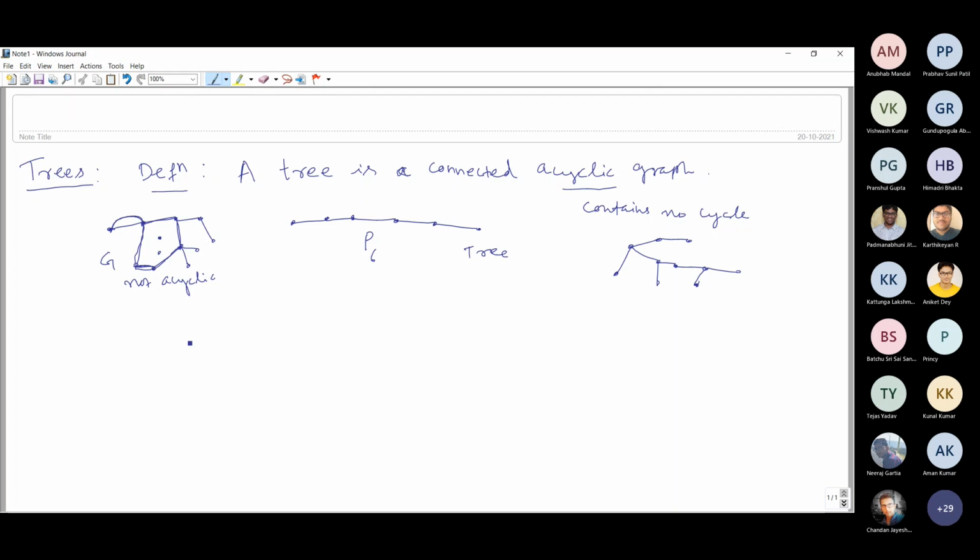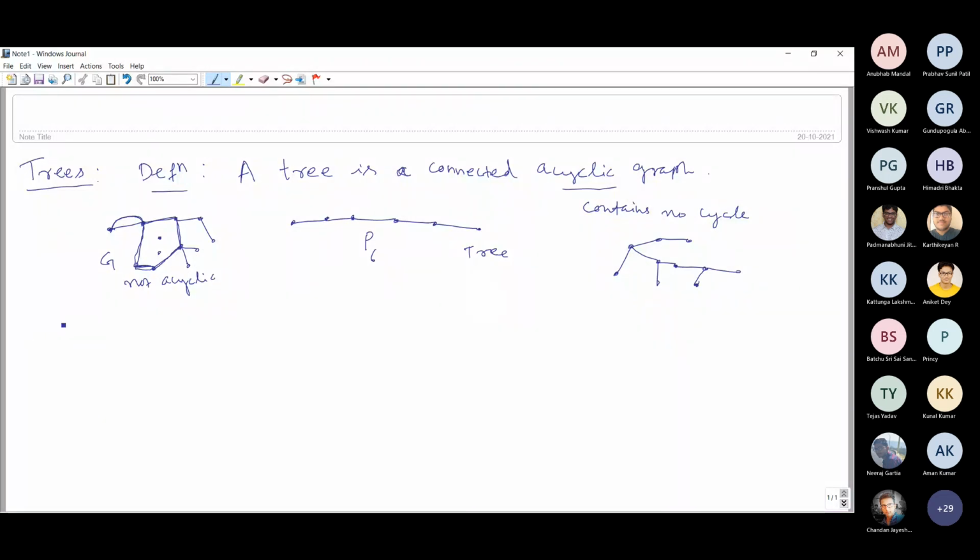A tree is an important class of graphs actually, and it has several applications in computer science and other branches of science and engineering, and also in social science. These trees are used. So this is the definition of a tree.